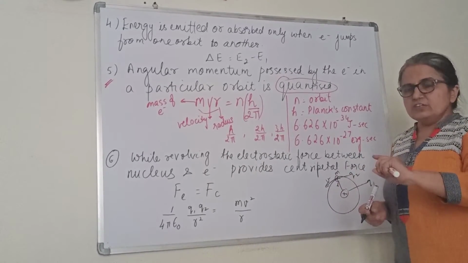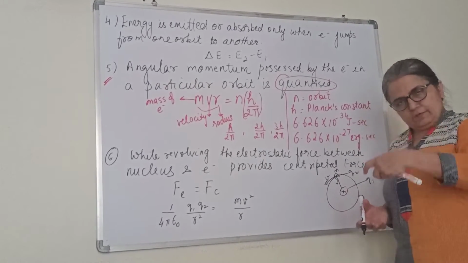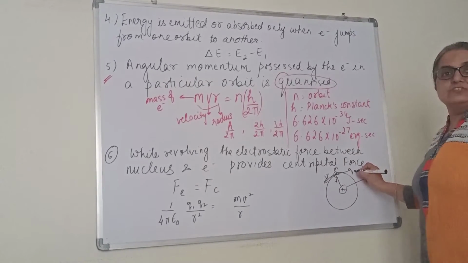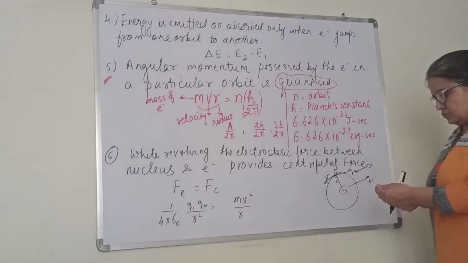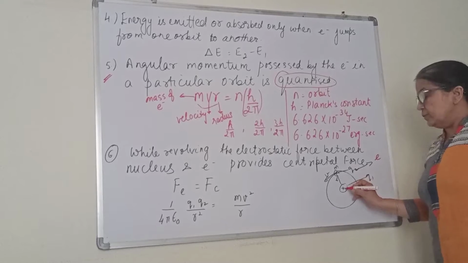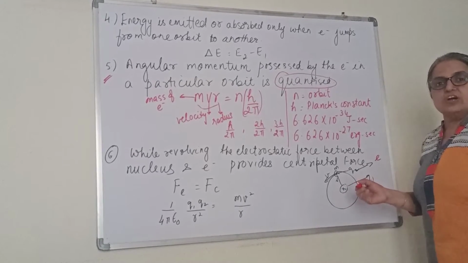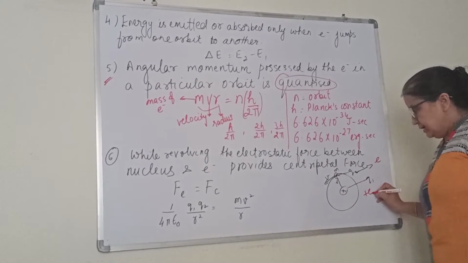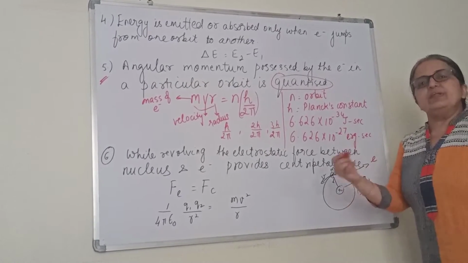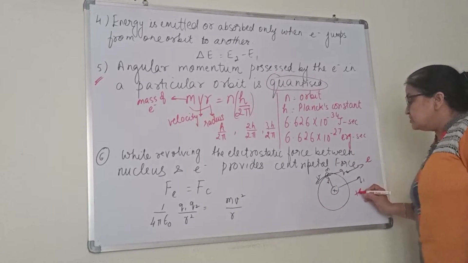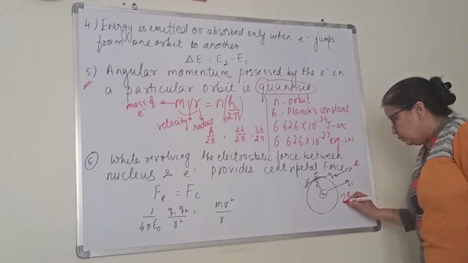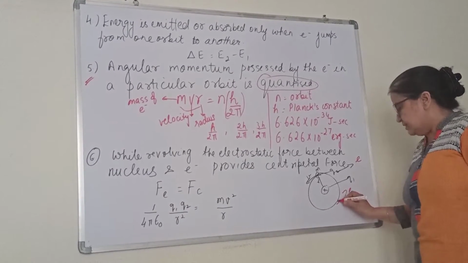They are oppositely charged, so there will be a force of attraction between the two. What is the charge on the electron? We know the charge on the electron is minus e. What is the charge in the nucleus? There are protons. The charge on a proton is plus e, but depending upon the atomic number, we multiply with Z. So the charge in the nucleus is Z into e, with a plus sign because it is positive.